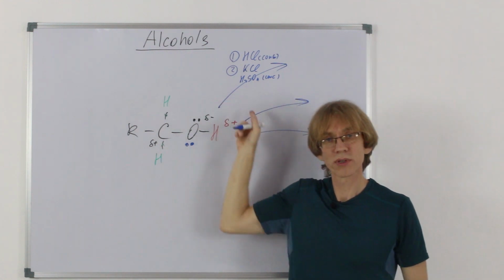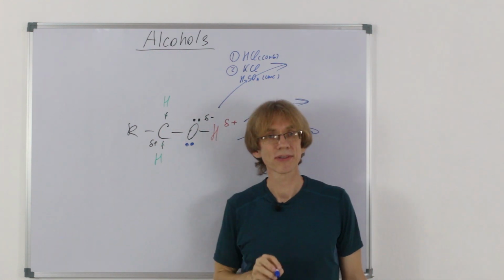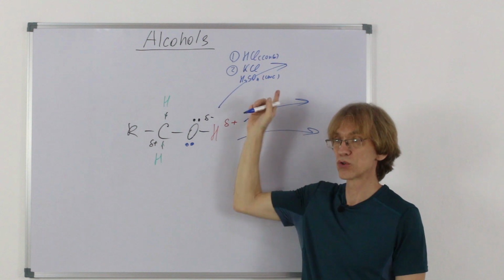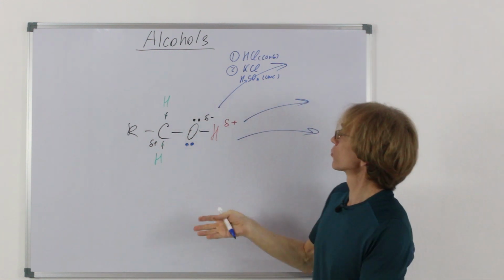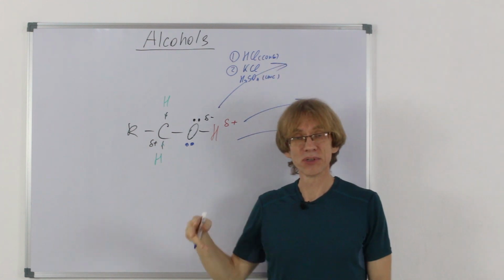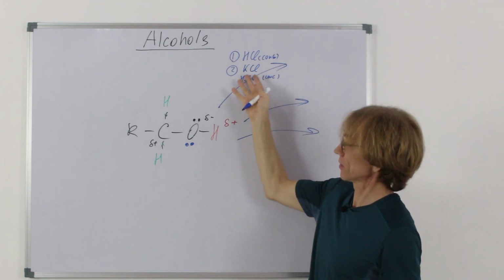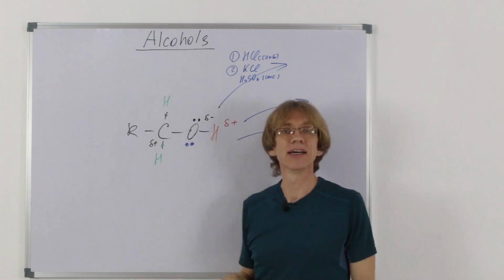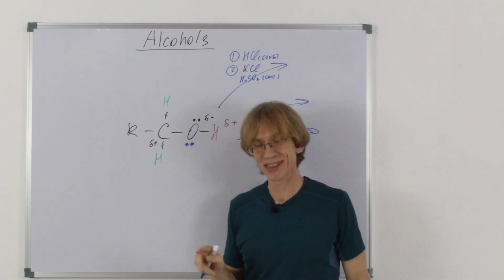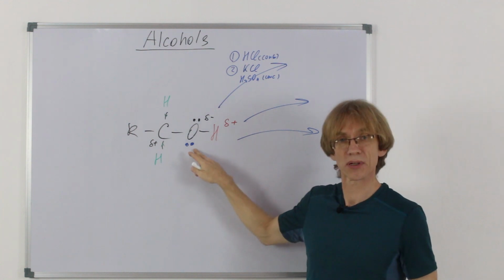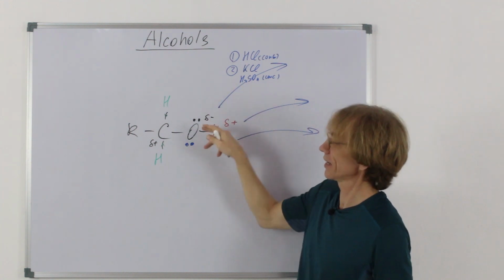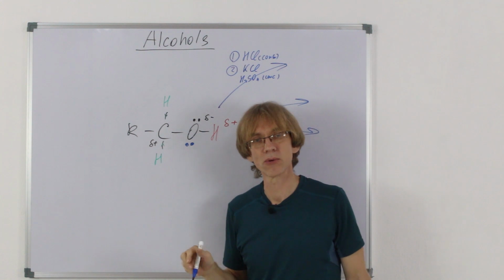Again, what would happen when I mix these two substances? Hydrogens would join to chlorines, making hydrogen chloride gas, which would escape, creating misty fumes. But if there are alcohols around, a substitution reaction would take place. Obviously, first you have to protonate this oxygen with the acid, but the acid is around.